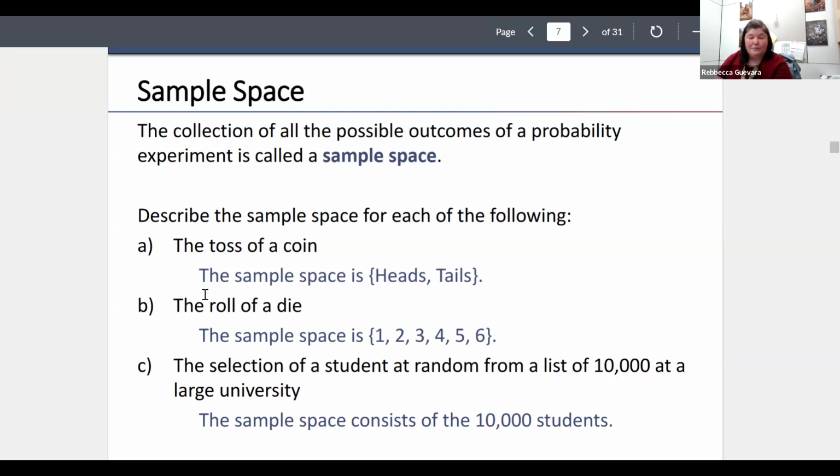If I roll a die, the face that comes up is either going to be a face with a 1, a 2, a 3, a 4, a 5, or 6. There's not really other options out there. The selection of a student at random from a list of 10,000 at a large university, that sample space is going to consist of all 10,000 of those students.